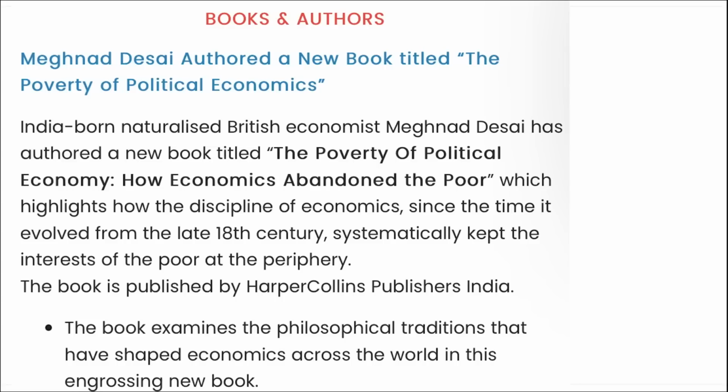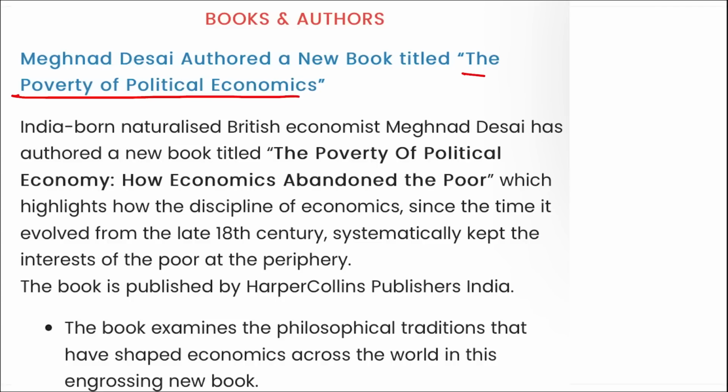Next is Meghnad Desai. Meghnad Desai has authored a new book, The Poverty of Political Economy. I repeat, Indian-born British economist Meghnad Desai has authored a new book, The Poverty of Political Economy: How Economies Abandon the Poor.